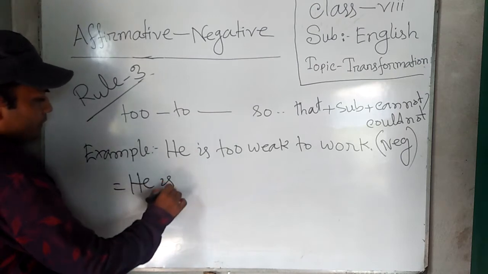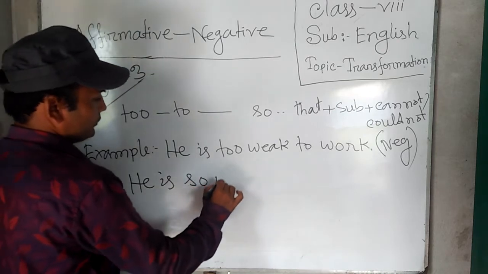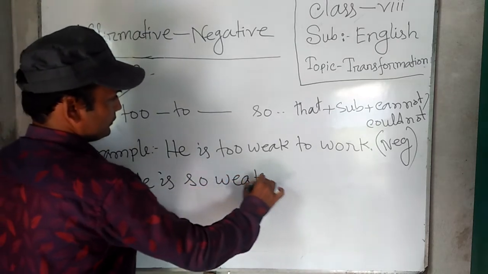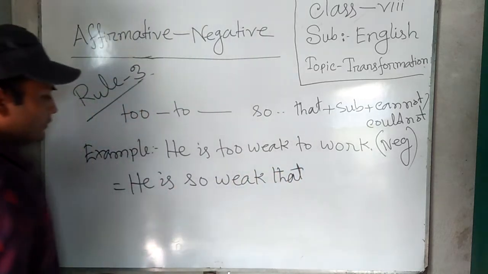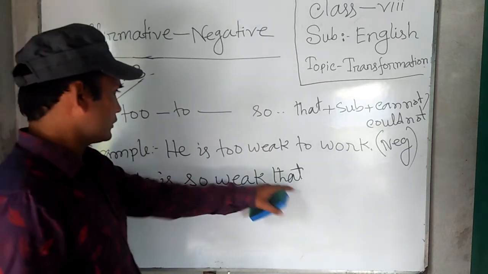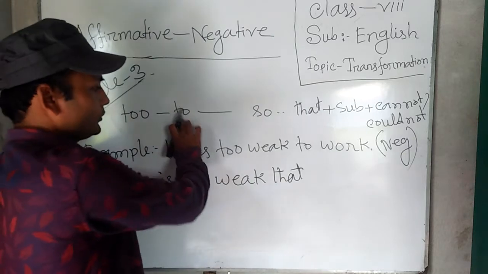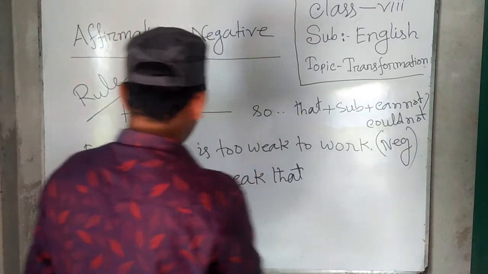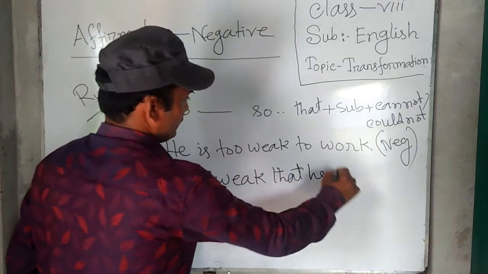He is so weak that he cannot work. We use so instead of too, and another word that we use instead of to, and we have to add subject after the that, he.